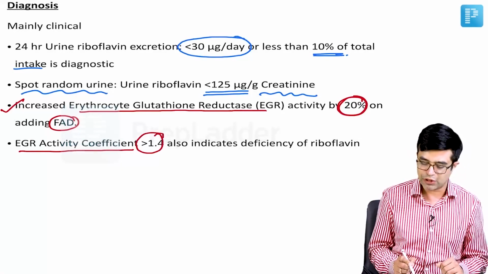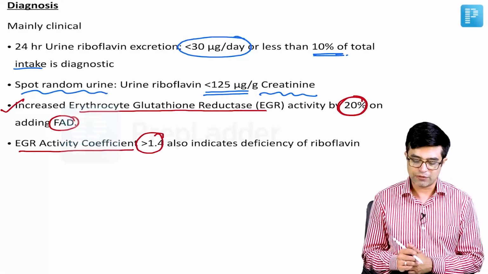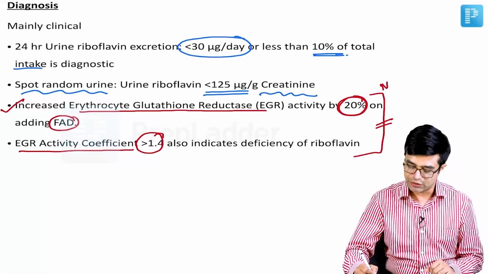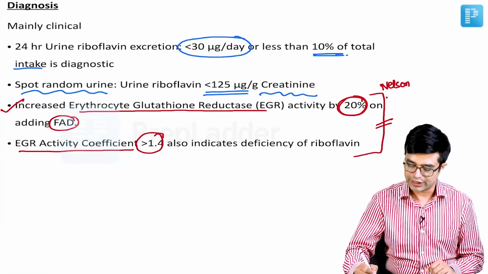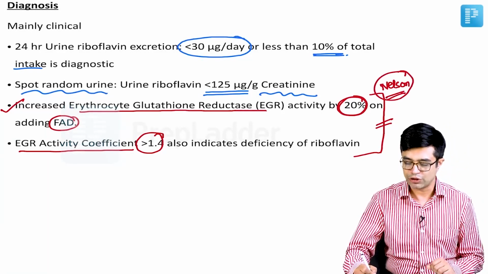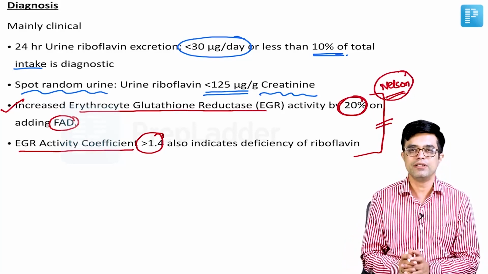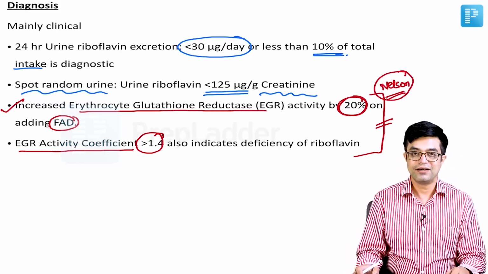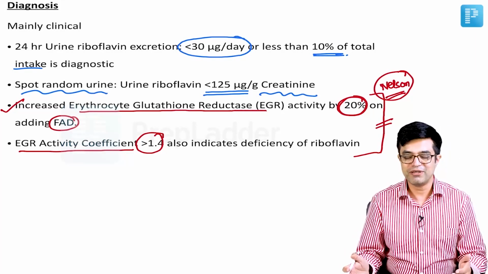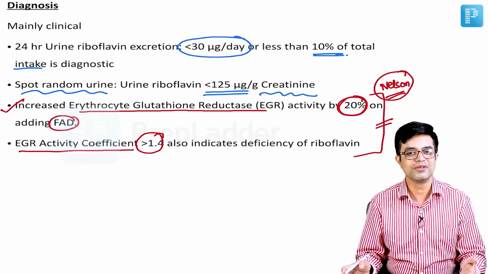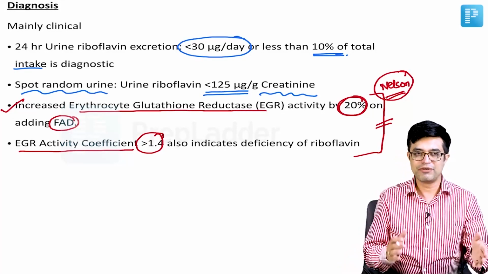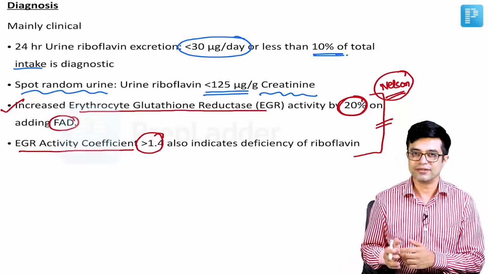If it is more than 1.4, that is also indicative of riboflavin deficiency. Both of them are prominently mentioned again in Nelson 21st edition, and so they are important from a super specialty point of view. They are not very prominently given in the Indian textbooks. For all practical purposes, if you go into an OPD based setting, it is mainly a clinical diagnosis. There is always a difference between what you do and what is ideal.